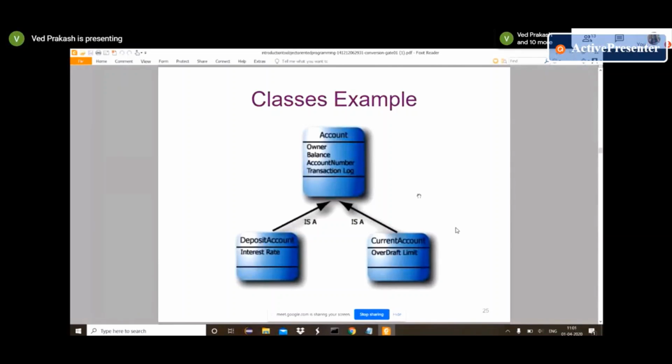The main benefit is that instead of again defining the same fields, we can define common fields in our parent class, like our Account class, and we can extend that class and provide only specific properties in the subclass.